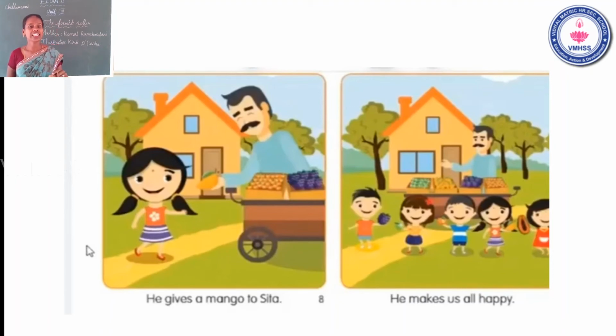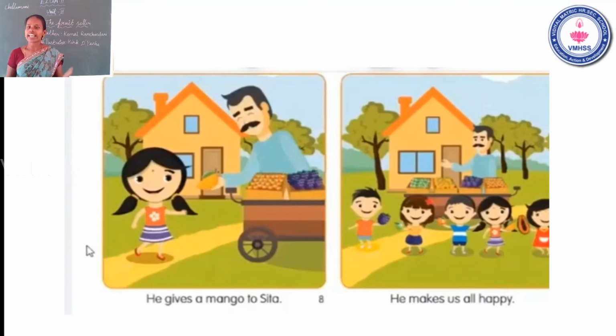He gives. Gives means what? கொடுக்கிறது. G-I-V-E-S. Gives. Yeah. Mango. M-A-N-G-O. Mango. To Sita. Okay. He gives a mango to Sita. Is that clear? Now go to the next page.